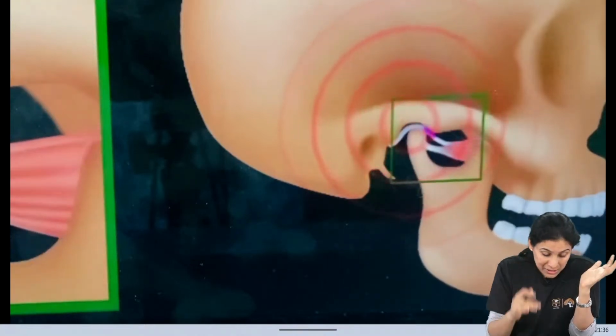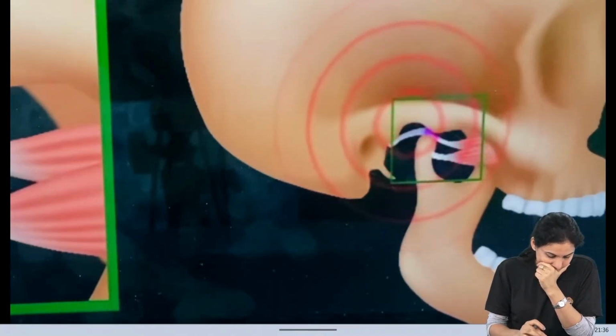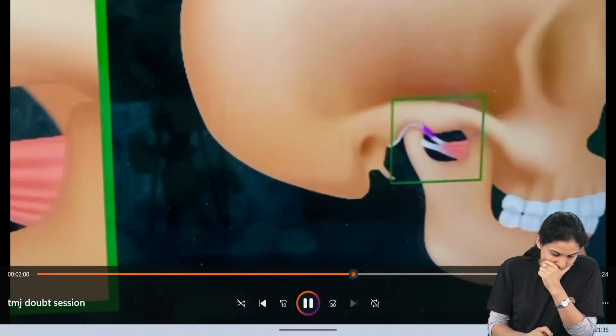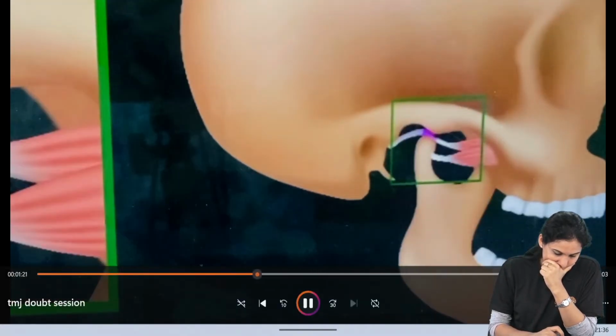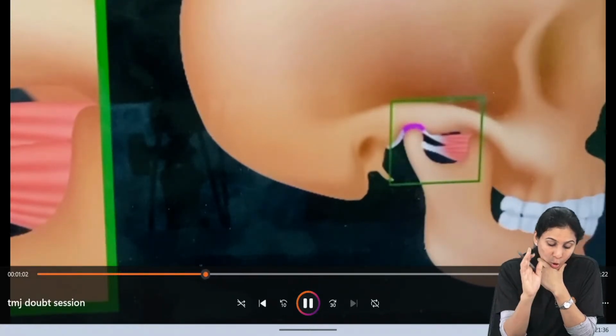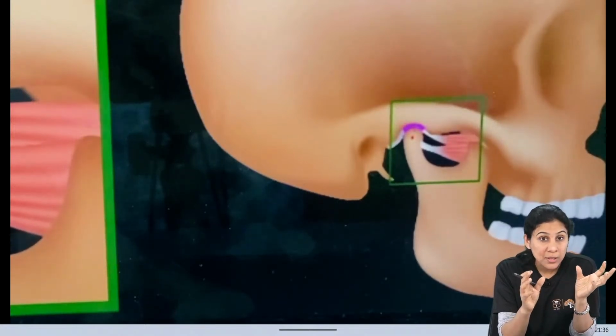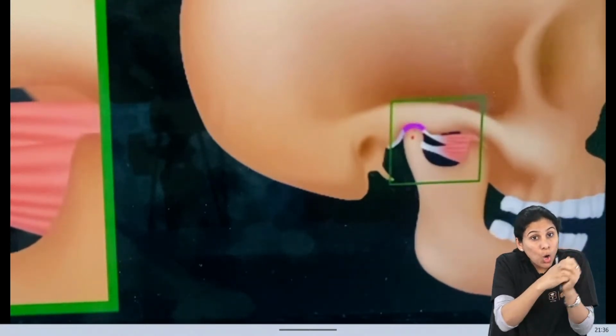Okay, in normal situation, okay, so this is your normally functioning disc condyle. Okay, when the patient opens his mouth, the disc moves along with the condyle.